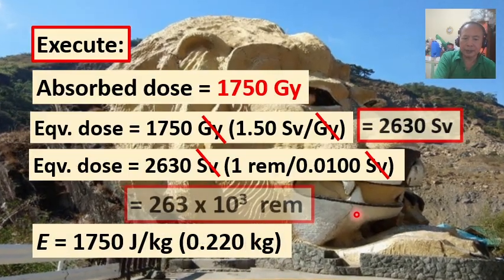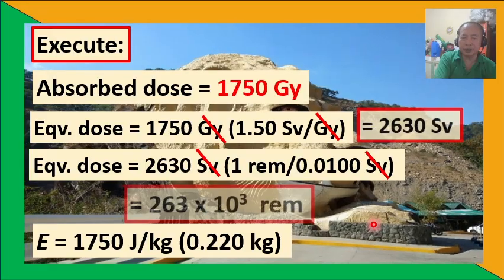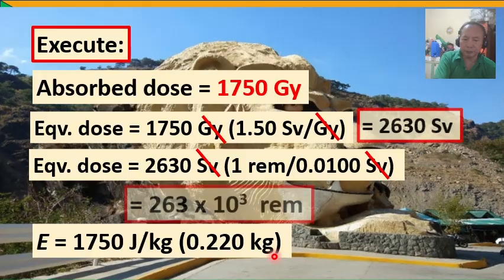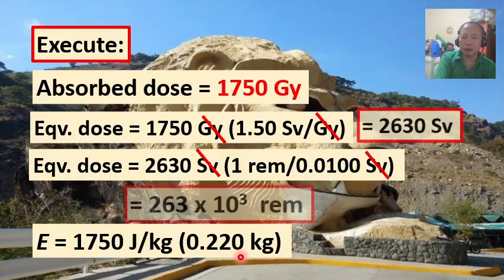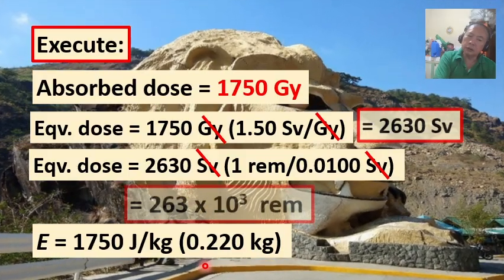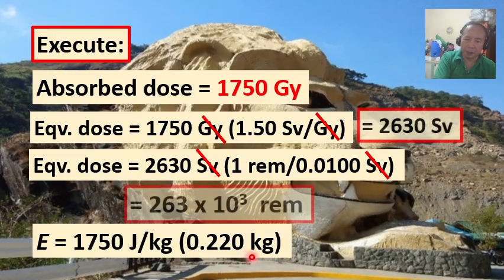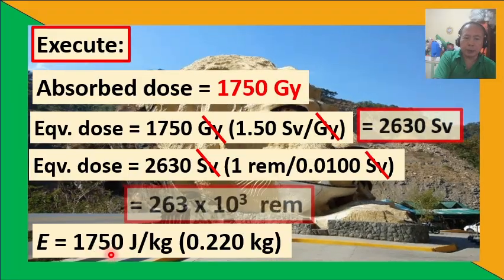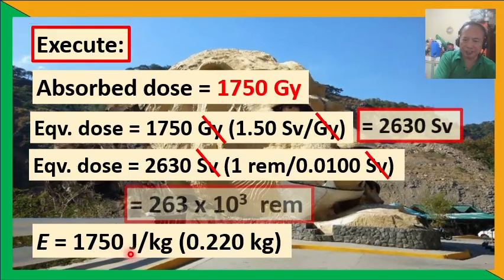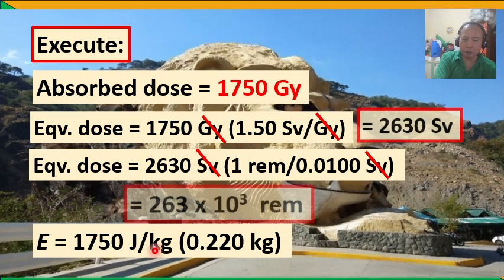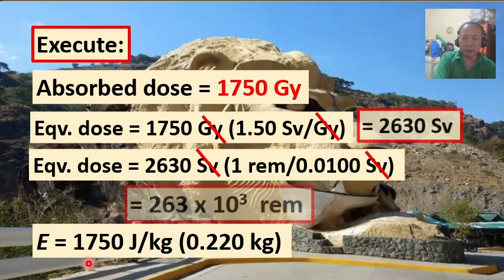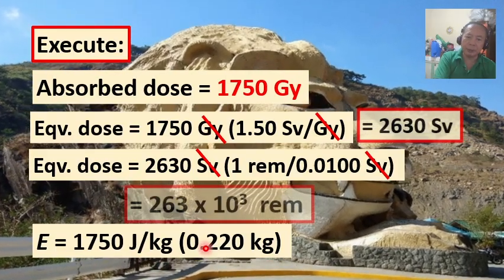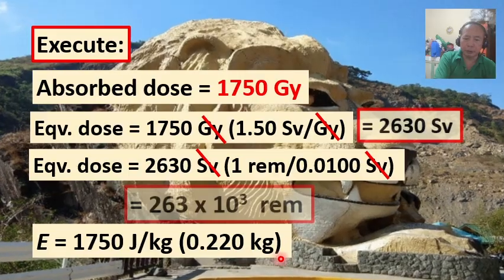And finally, calculating the total amount of energy that is absorbed by that portion of the fish exposed to the radiation, with a mass of 0.220 kilogram, we multiply the absorbed dose in gray, already expressed in joules per kilogram, and that is 1,750 gray or joules per kilogram times 0.220 kilogram.